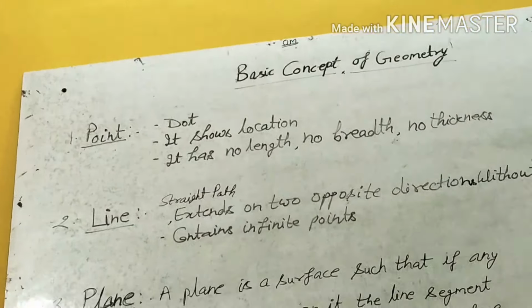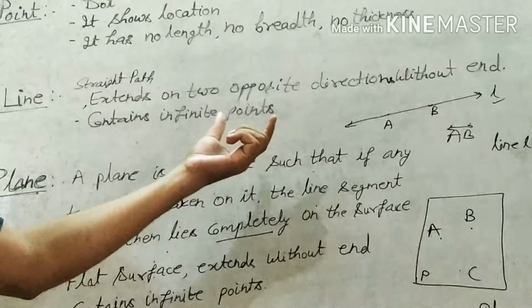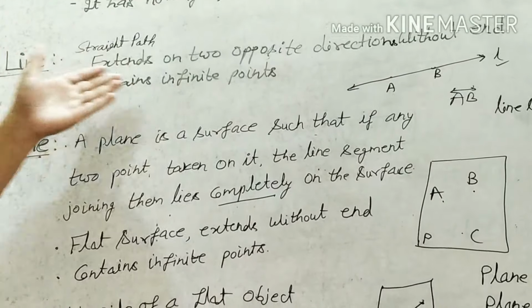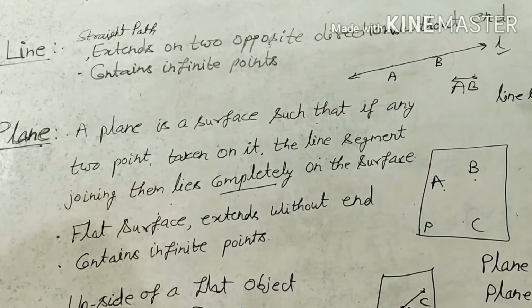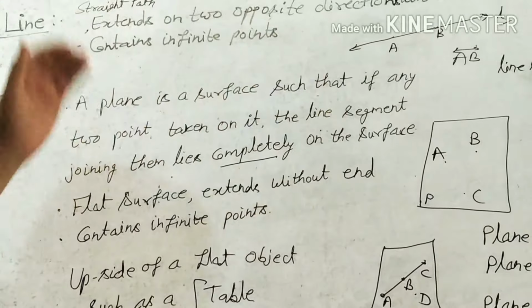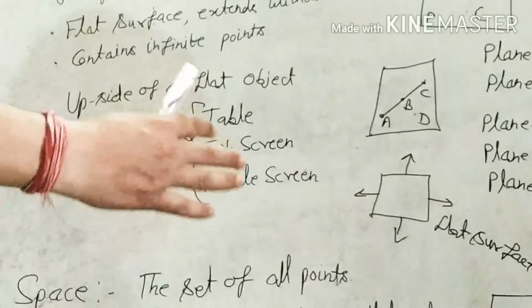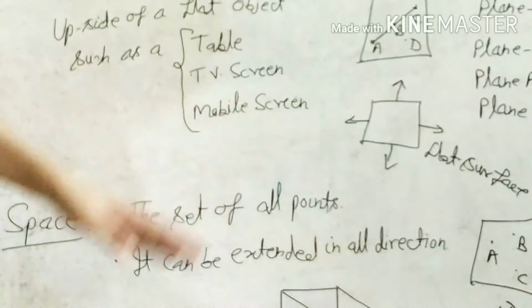So this way we discussed point, line, plane, space. Point is a single dot. In a line we need at least 2 points. On the basis of 2 points you can draw a line. Plane needs 3 points, and space is the set of all points. It can be extended in all the directions.